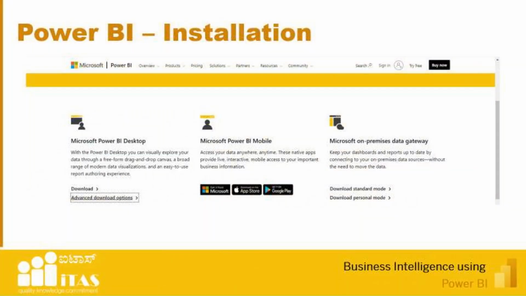But in Power BI, it's not like that. If you update, the existing installed software will be updated. So it is very easy. You can download it after the session. You can go and download and start installing.